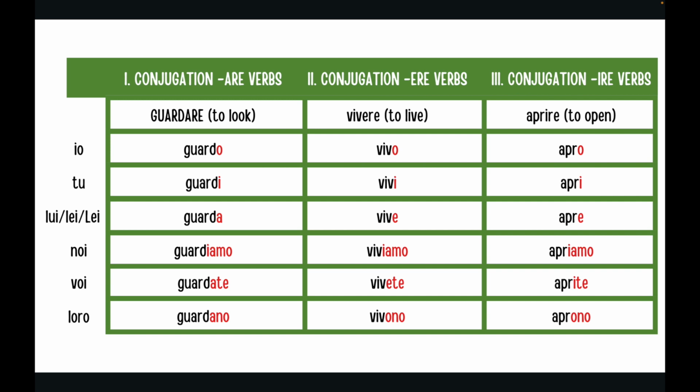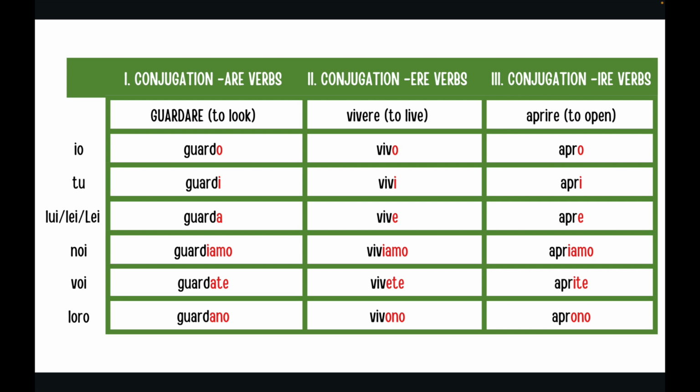Let's go and see something in depth. Io guardo. Tu guardi. Lui o lei, there is a formal way to speak, guarda. Noi guardiamo. Voi guardate. Loro guardano. Second conjugation. Vivere.